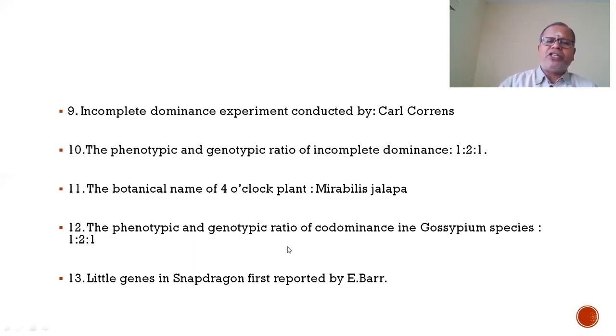The phenotypic and genotypic ratio of codominance in Gossypium species. If the F1 hybrid produces the expression of both the parents, we are calling it codominance. AB blood group, ABO blood group, AB is a very good example for codominance. Both the genes are present in the same organism and both characters are expressed. Codominance in Gossypium species, the ratio is 1:2:1.